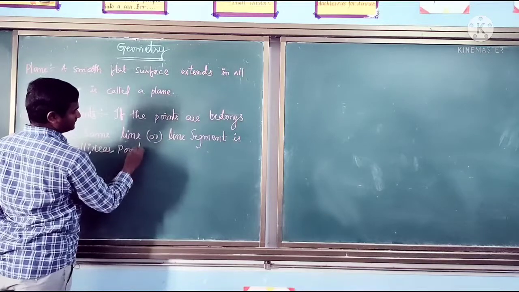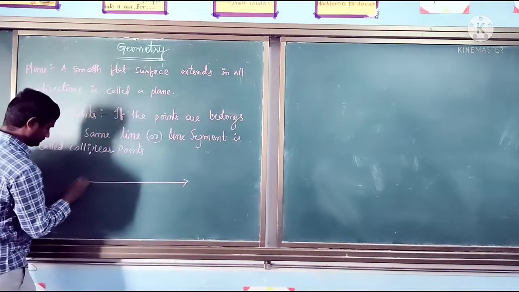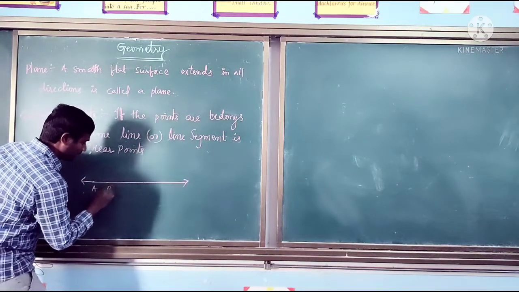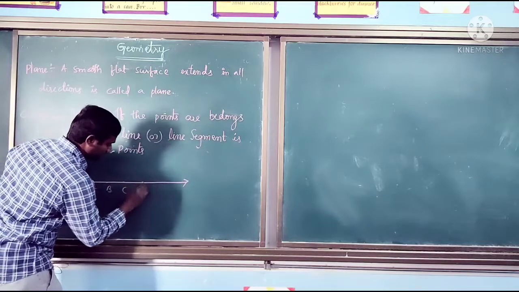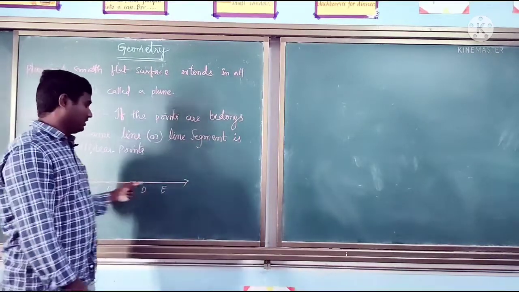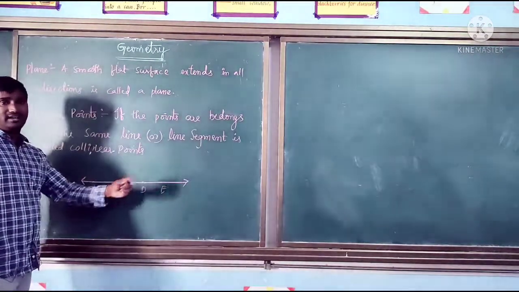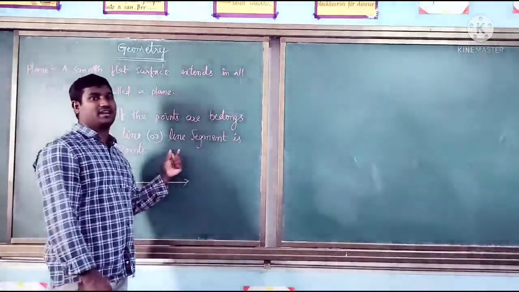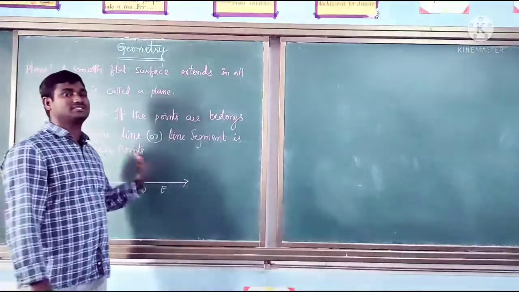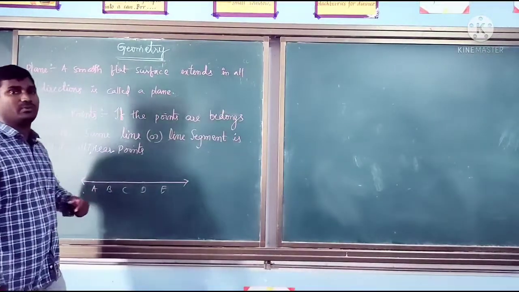For example, I am drawing a line here. A, B, C, D, E. Here A, B, C, D, E belong to the same line. So these A, B, C, D, E are collinear points. If the points belong to the same line segment or line, they are called collinear points.